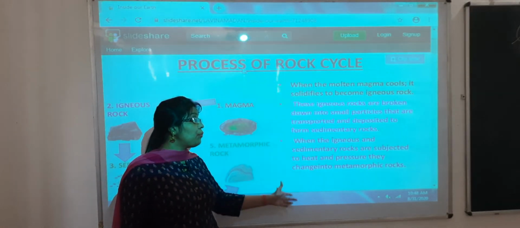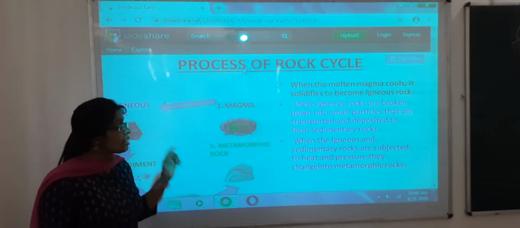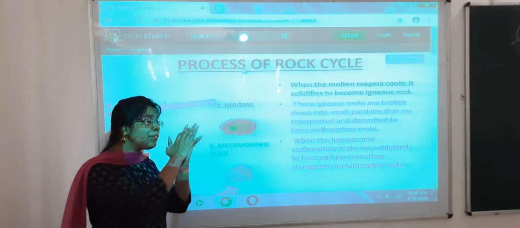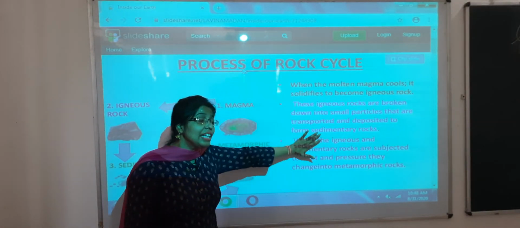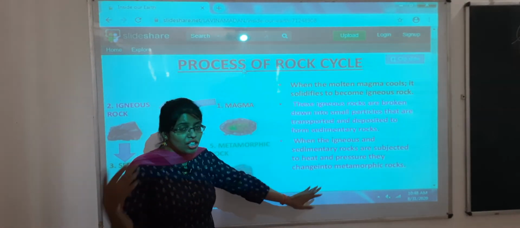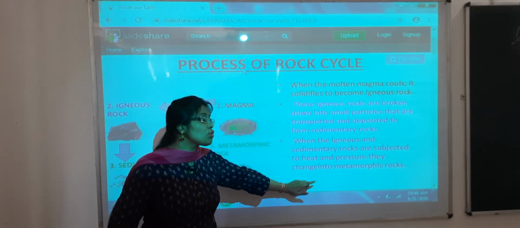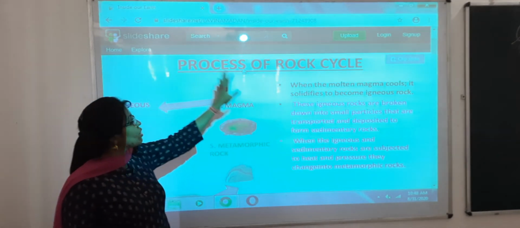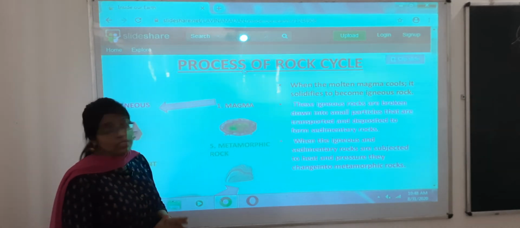sedimentary rocks. And when the igneous and sedimentary rocks are subjected to heat and pressure, these rocks get converted or change their form. You can say thus they change into metamorphic rock. So this was all about the process of rock cycle.